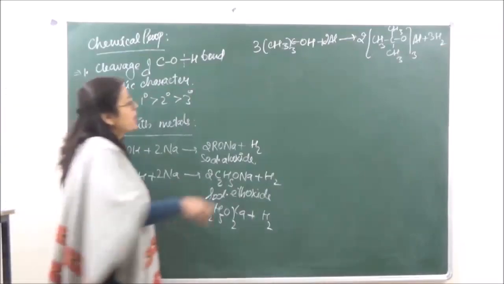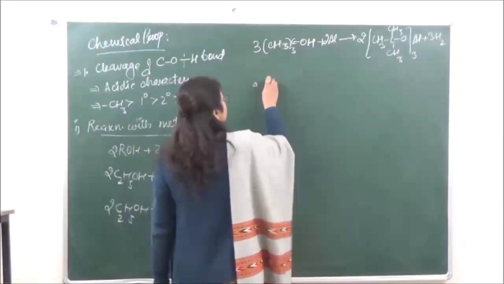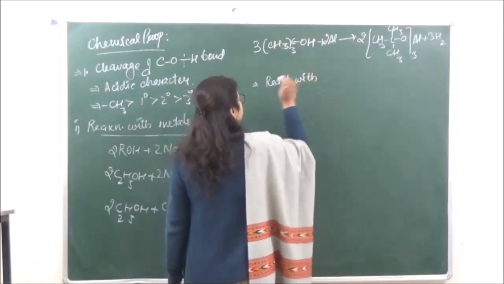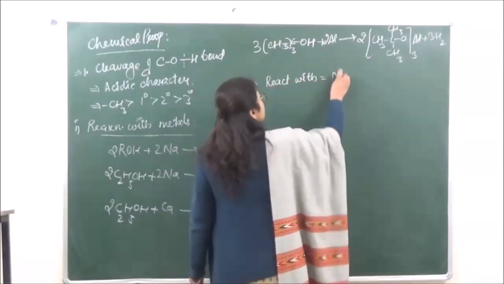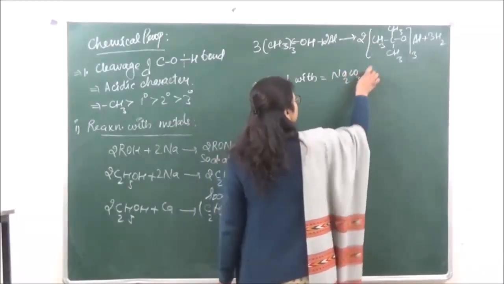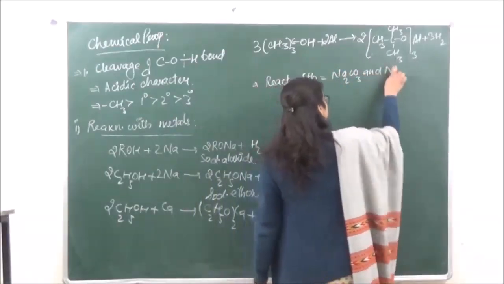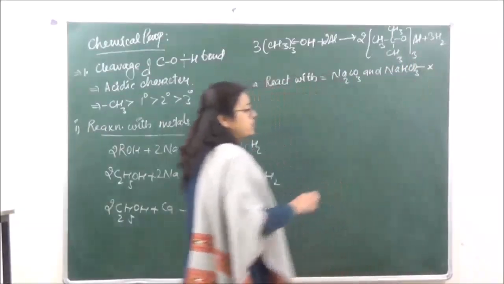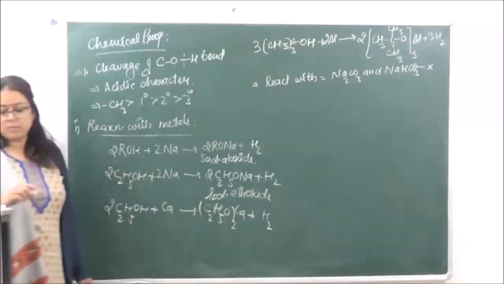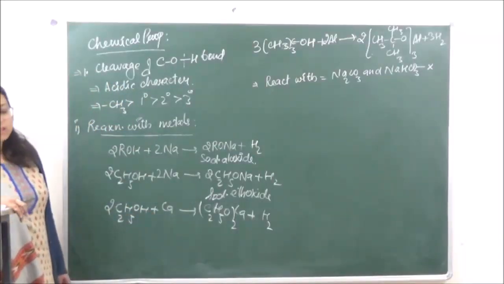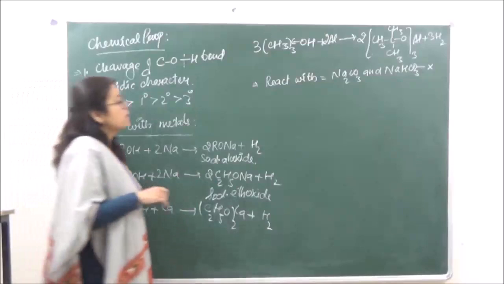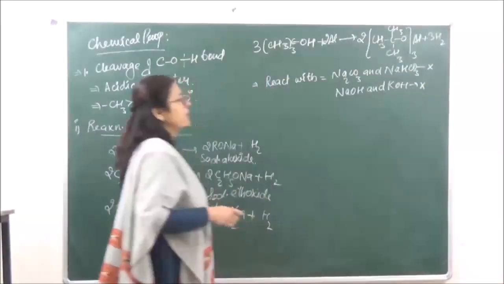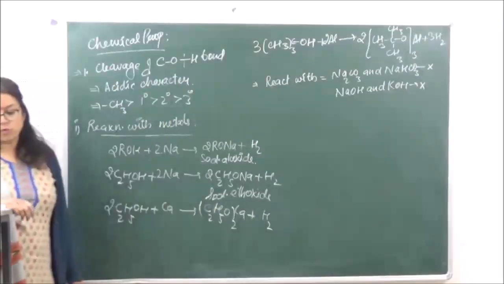That is the reason why it does not react with sodium carbonate and sodium bicarbonate, and also it does not react with aqueous NaOH and KOH. It is not going to react with NaOH and KOH both.